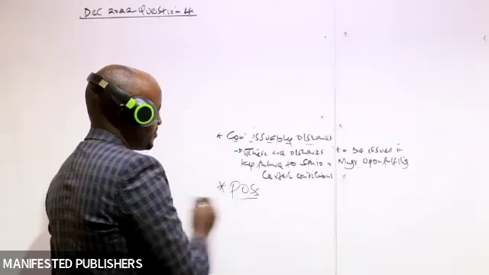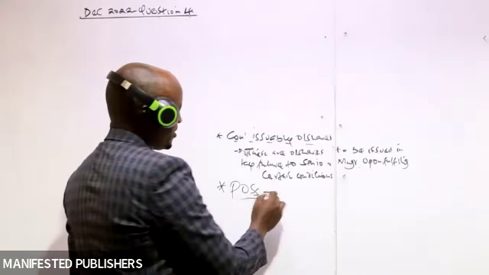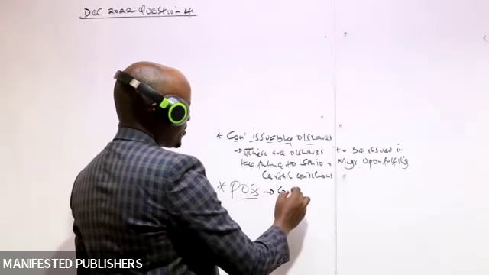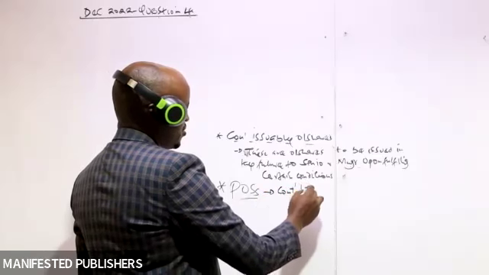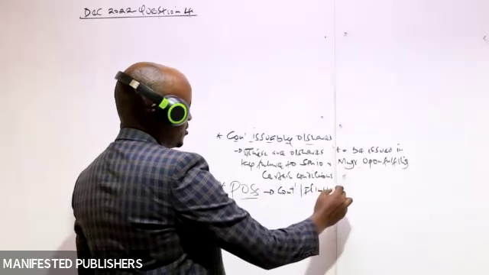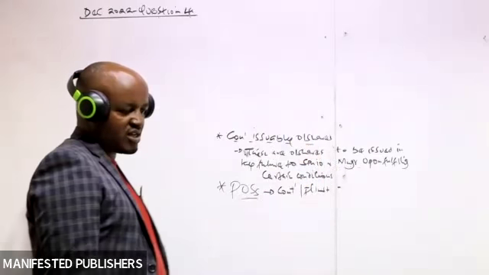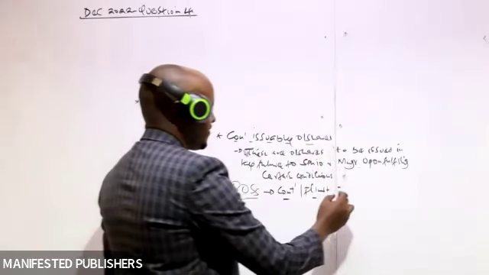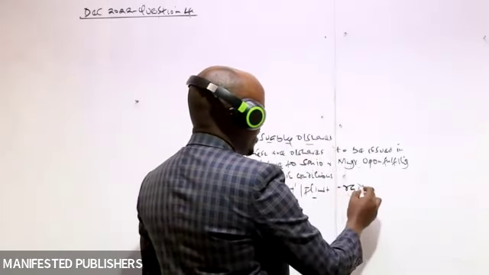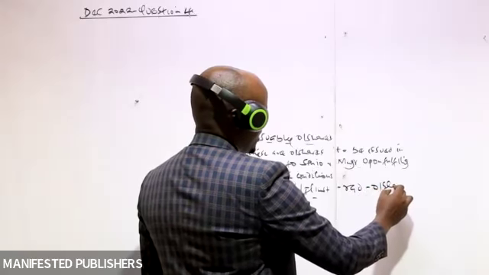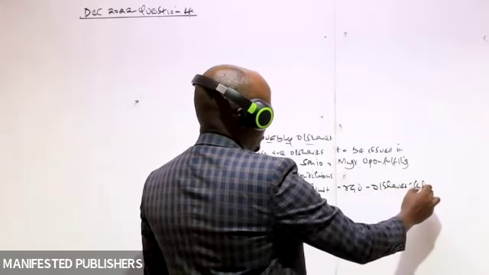Then the other term is potential ordinary shares. Remember, you've already defined potential ordinary shares. We have said it is a contract or a financial instrument which requires the company to issue ordinary shares in the future.